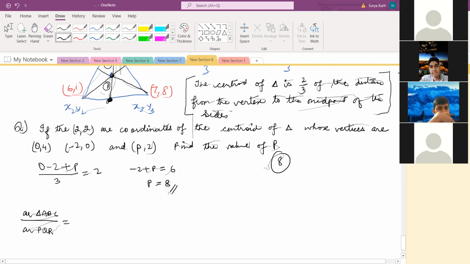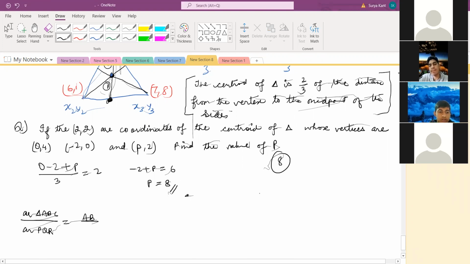Sir, if area is given, the teachers of the school told us that you can find it by the distance formula and then using Heron's formula. What will they give in the question? Tell me once again. Whenever 3 points are given, like in the triangle above, you can find the distances, the lengths of the sides, and then find the area by Heron's formula.